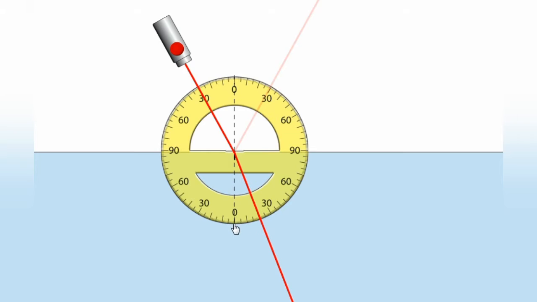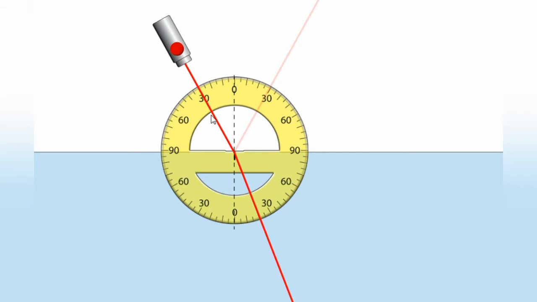See, 0, 5, 10, 15, 20. So the angle of refraction is equal to 20 degrees, which is less than the angle of incidence. Angle of incidence is 30 degrees, angle of refraction is 20 degrees.